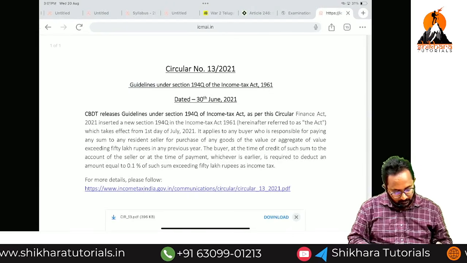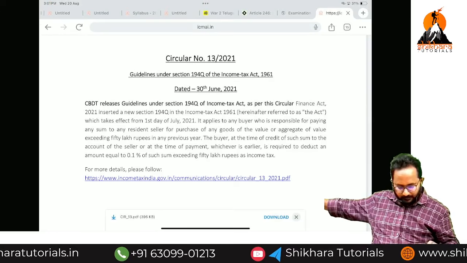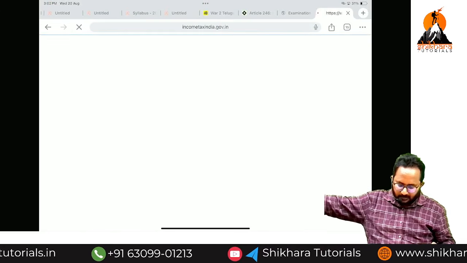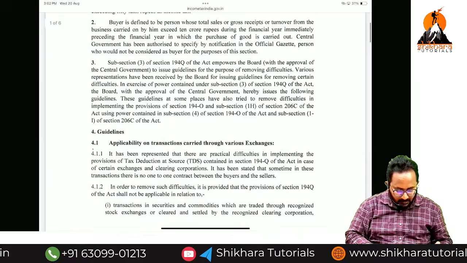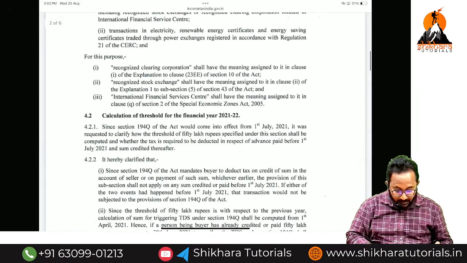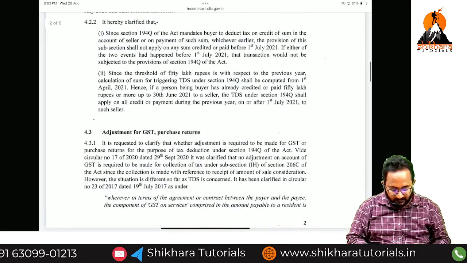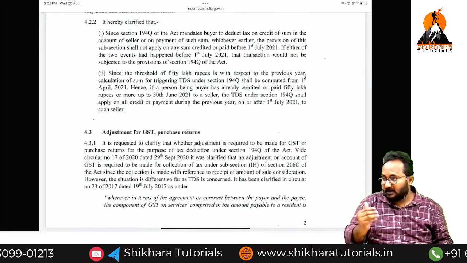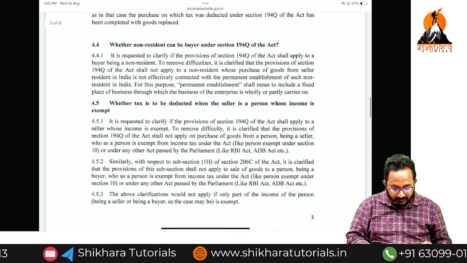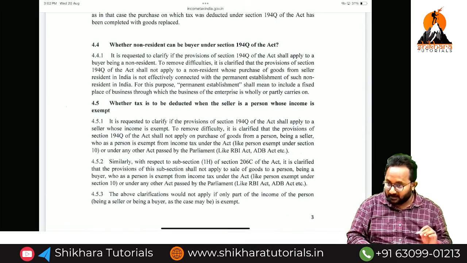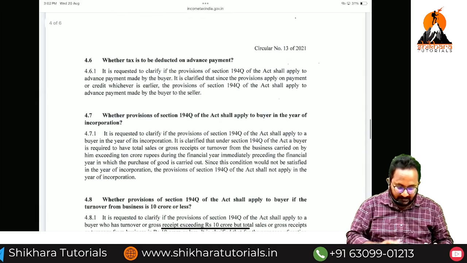This is issued by the CBDT. For more information, I can go to incometaxindia.gov.in. They have given this information clearly, including how to calculate the threshold limit, the adjustment, whether the purchase means inclusive or exclusive of GST, and whether a non-resident buyer is covered in this section. These are all nothing but frequently asked questions, framed as a circular.